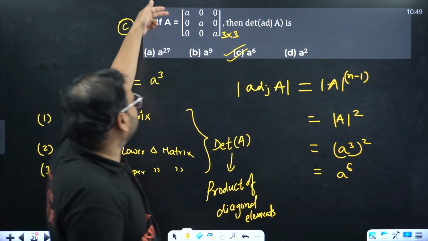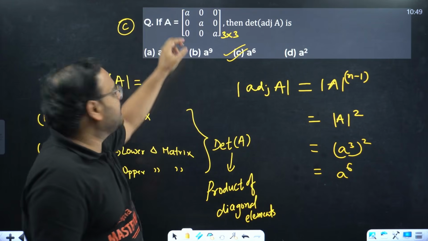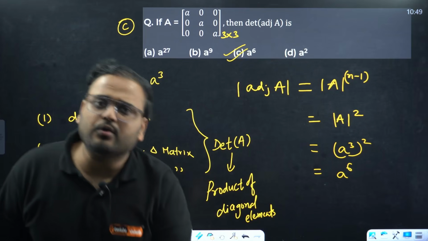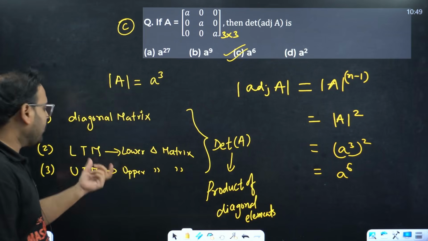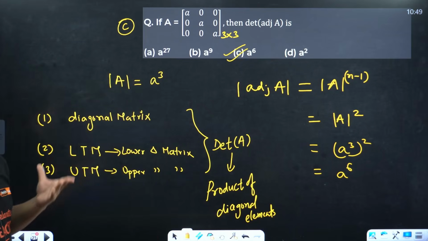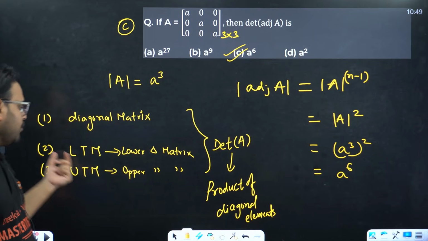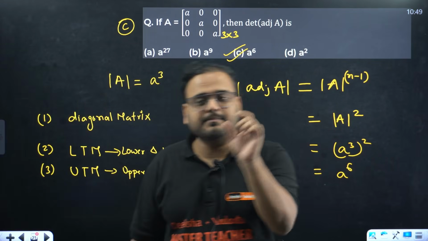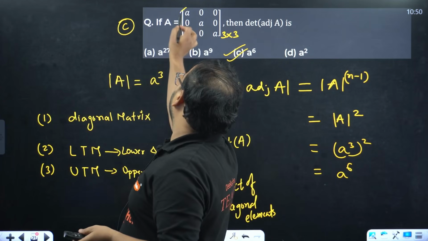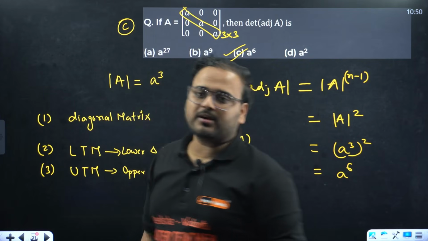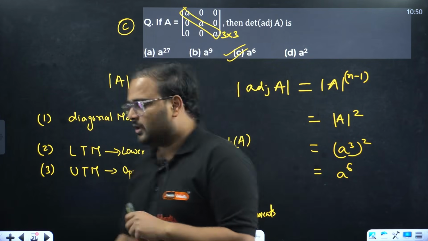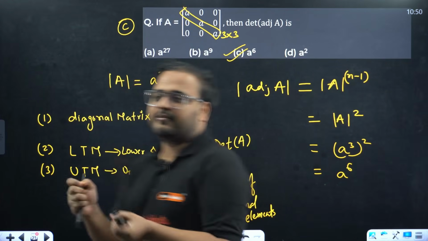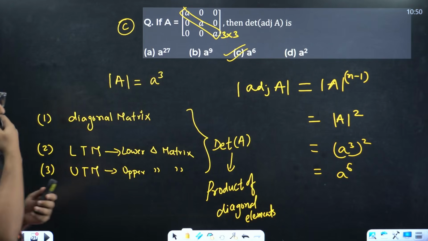well, right? Because if you go with, let's say, row number 1 or column number 1, the first element is A, every other element is 0. That becomes simply 0 only, right? So if you have a diagonal matrix, a lower triangular matrix, or an upper triangular matrix, do not waste your time finding the determinant. Simply multiply the elements on the diagonal. The product of the diagonal elements will be the determinant of A. Okay, can I move on? Yes.